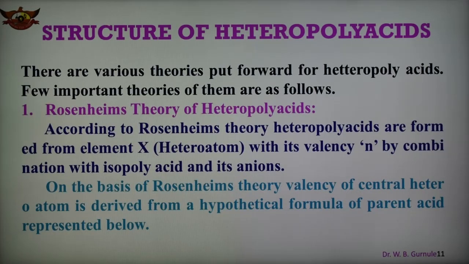In the case of the structure of heteropolyacids, a number of theories have been suggested by scientists to explain the structure, and four important theories are there. One is the Lozanian theory of heteropolyacids, second is the Pauling theory, and third is the Kazin theory and Pfeffer's theory. So the first theory is the Lozanian theory of heteropolyacids.